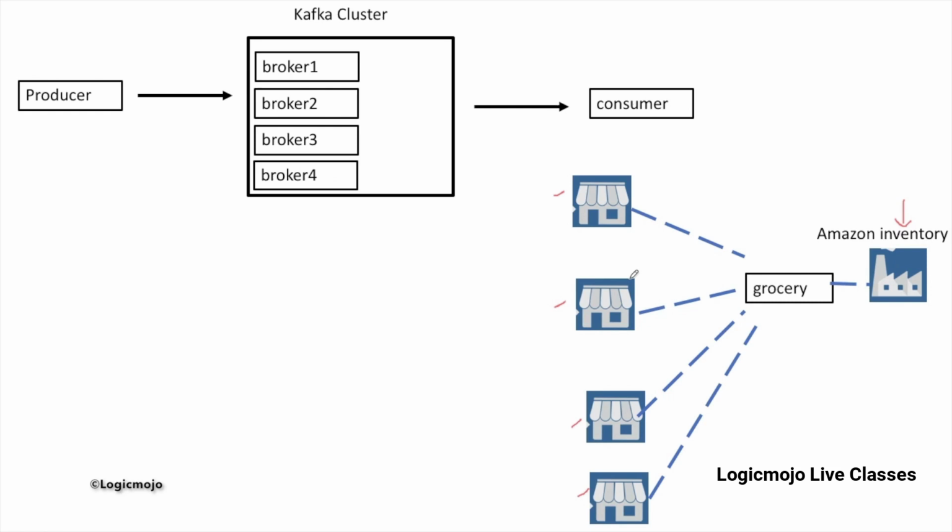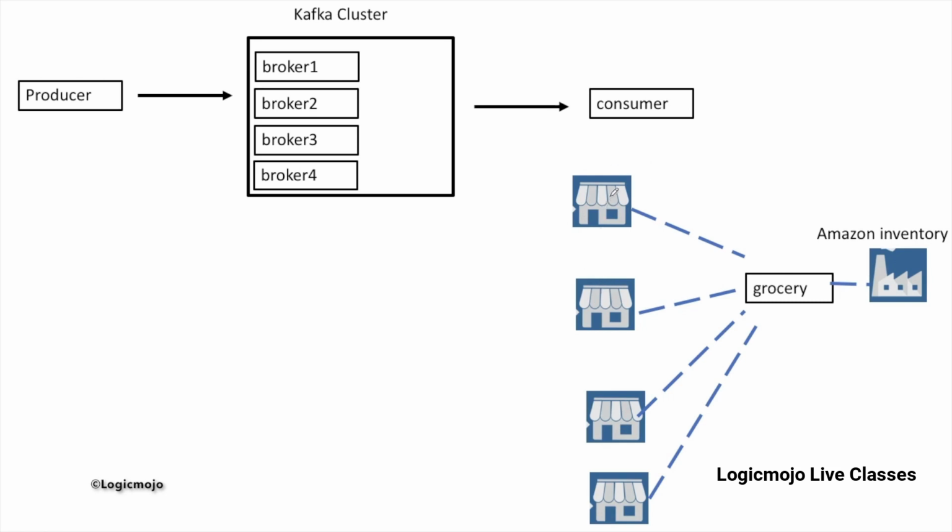All these vendors work as producers. So these are the different producers. They send the grocery item details in the form of messages to a Kafka topic, grocery, and from this Kafka topic it is delivered to the Amazon inventory. So that's the meaning of Kafka. All the producers will send the data, or streams of data, to a particular topic, and from that topic it will be delivered to a consumer. There can be multiple producers or a single producer.